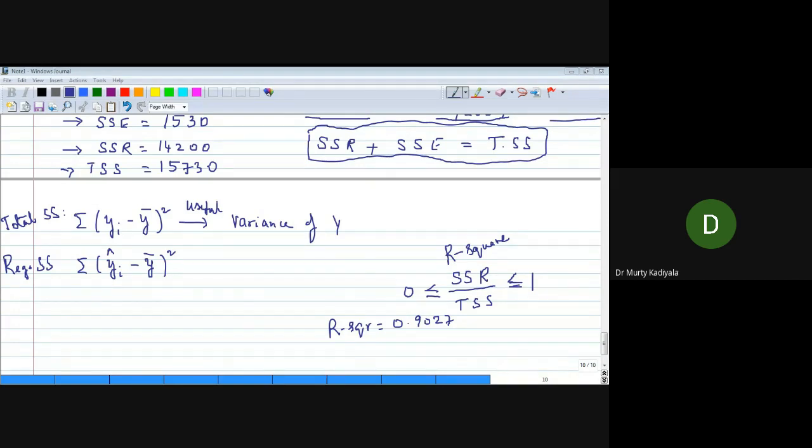The regression model is able to capture 90% of the variation in this variable Y. If it had extracted 99% variance, then the model would have been the best, correct? Is it right or not? Yes, sir. Okay. So this is about the concept of R square. All right.